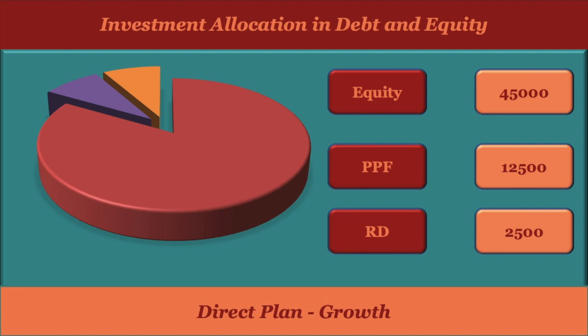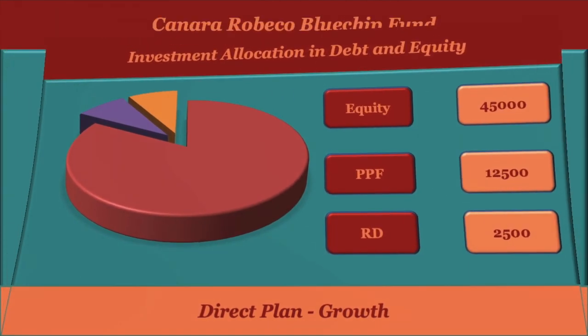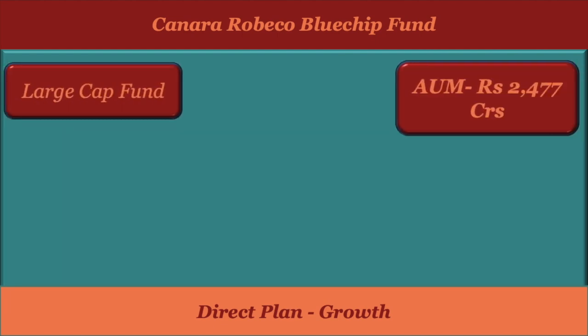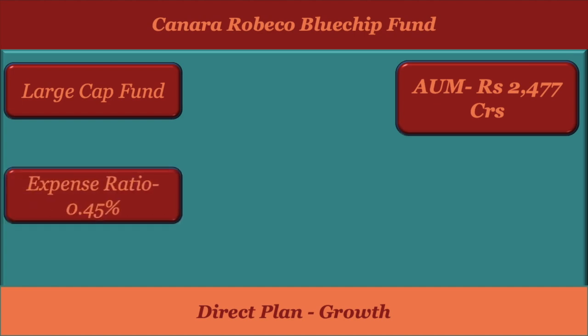For his investment in equity mutual funds, I have selected 5 mutual funds, and the first mutual fund here is Canara Robeco Blue Chip Fund. It is a large cap mutual fund and the asset under management is right now 2,400 crores. It has a very good expense ratio, only 0.45% they are charging from the investor.